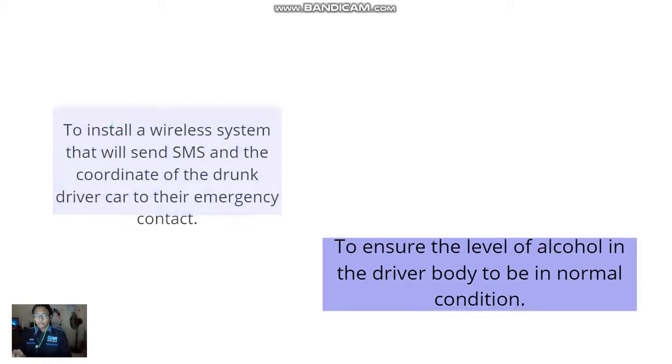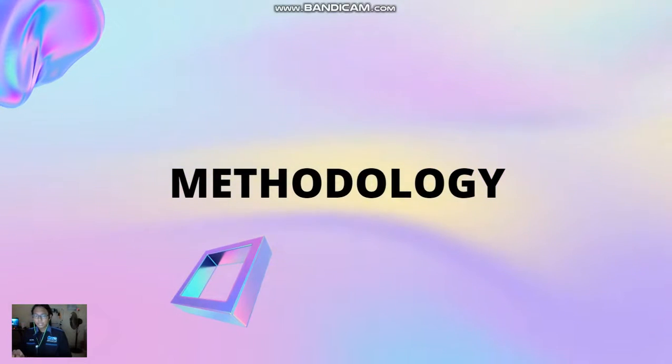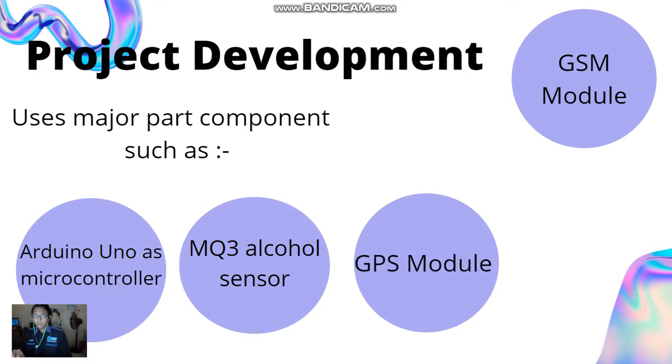Okay, so the next slide is the methodology section. Next is the project development. The system uses some major components such as the Arduino Uno microcontroller, MQ3 alcohol sensor, GPS module and GSM module. After doing research and studies, these parts will be the key to doing this project successfully.